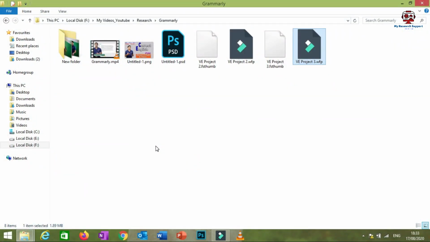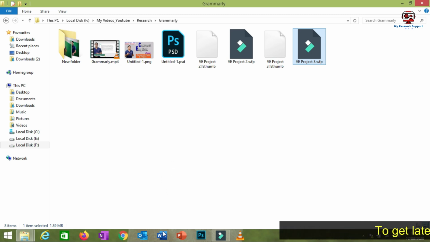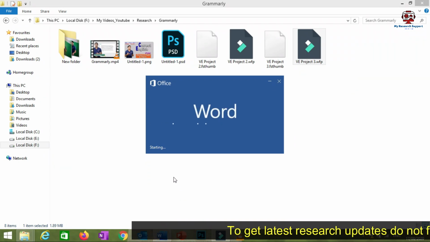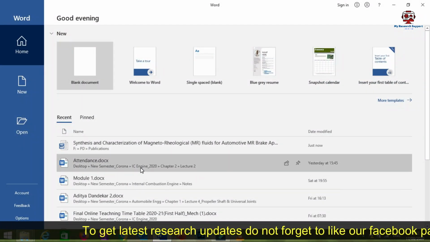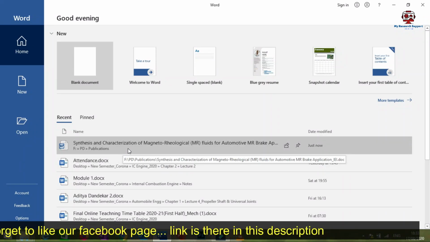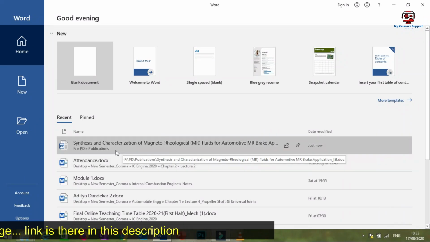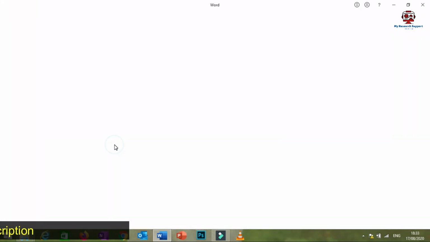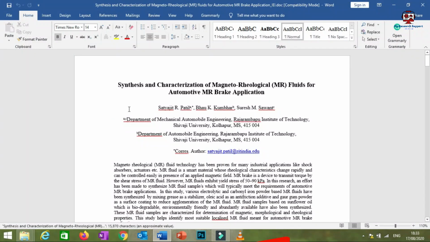When this Grammarly premium account is installed on your PC and activated with this Grammarly personal account, you just have to open Microsoft Word and consider any research article or thesis from which you need to remove the grammatical mistakes. For example, I am considering this file. See, this is basically a Grammarly plugin, or extension, that we attach to Microsoft Office.